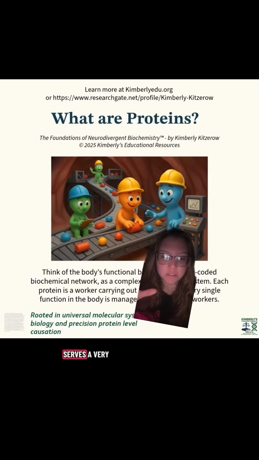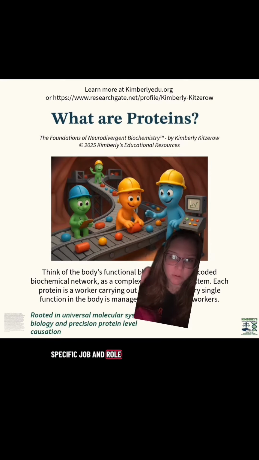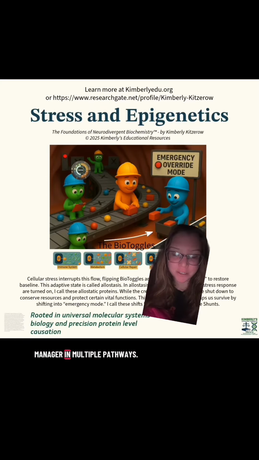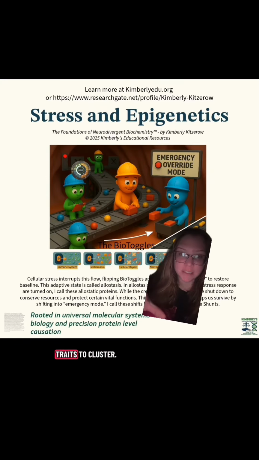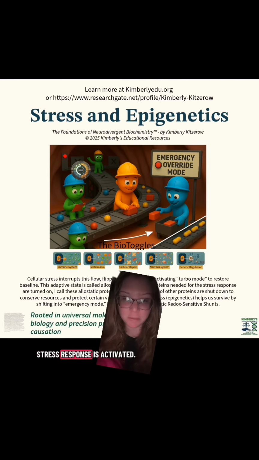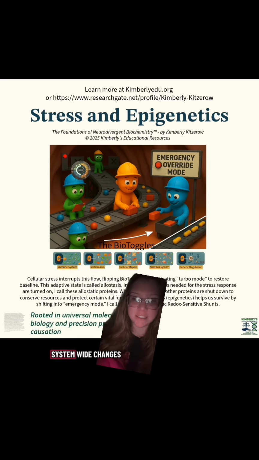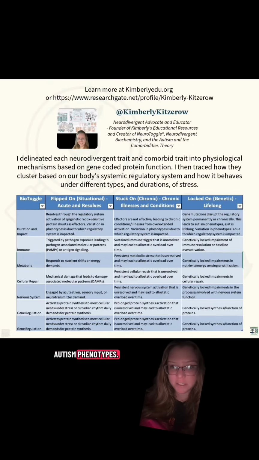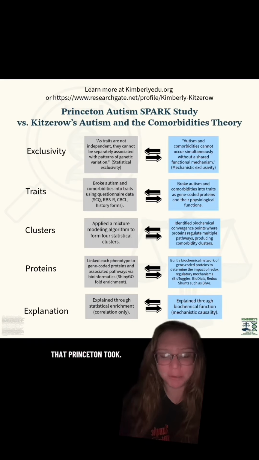Because each protein serves a very specific job and role on the conveyor belt system that is our biochemistry, you can track each trait down to a protein, a worker that's either doing his job well or isn't. And there are some proteins that act as a manager in multiple pathways, and that's how you can get traits to cluster. They can also cluster dependent on which type of stress response is activated, because that activates system-wide changes to pathways. And that's how I delineated my autism phenotypes. Side note, this is the part that Princeton took.